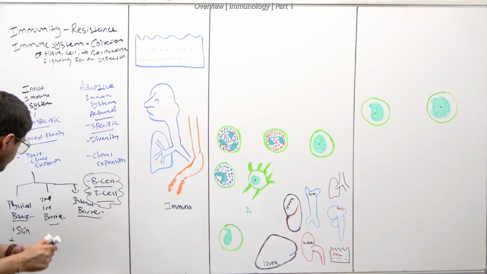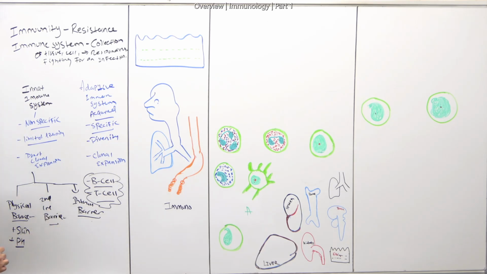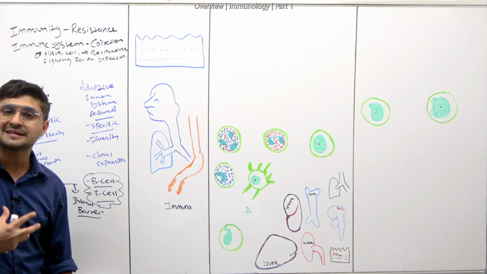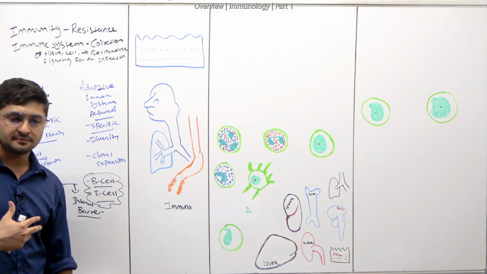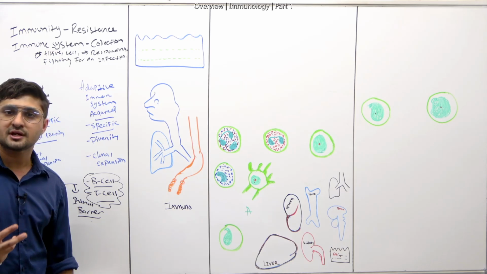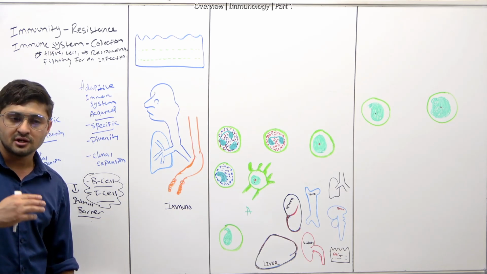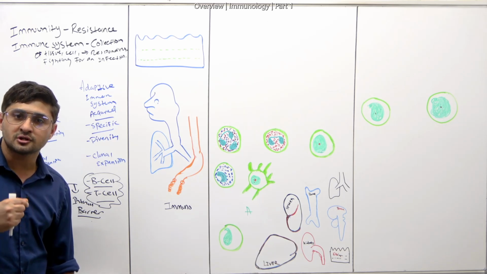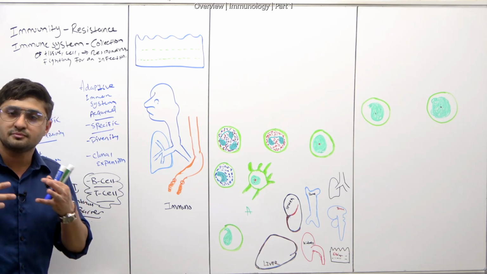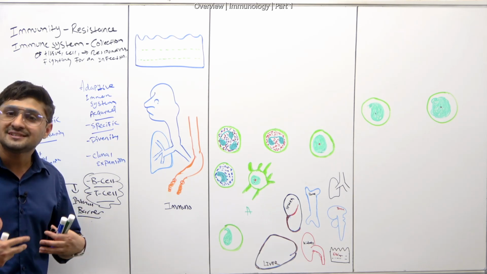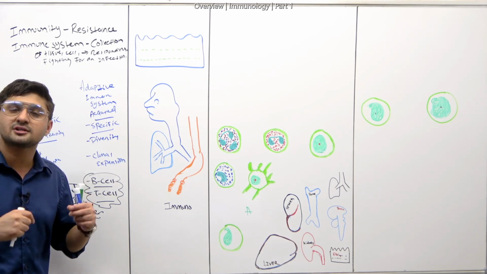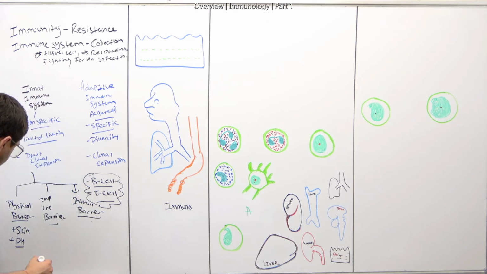And another thing is the pH of the skin. Remember, the pH of the skin is slightly acidic, and you want to maintain that, because if your pH becomes more alkaline because you started using a different type of soap, that can disturb the pH levels, and when the pH is more alkaline, bacteria can easily pass through. That's the reason why it is really important what kind of soap or shampoo you are using, right? That's really important. We'll talk about this more in the picture, but for now, just know this. So this is where the physical barrier comes in.